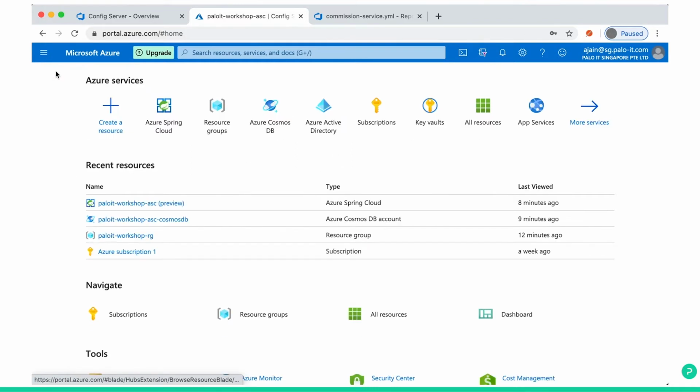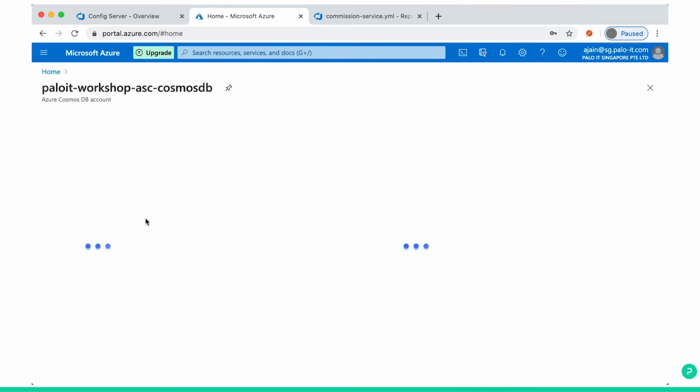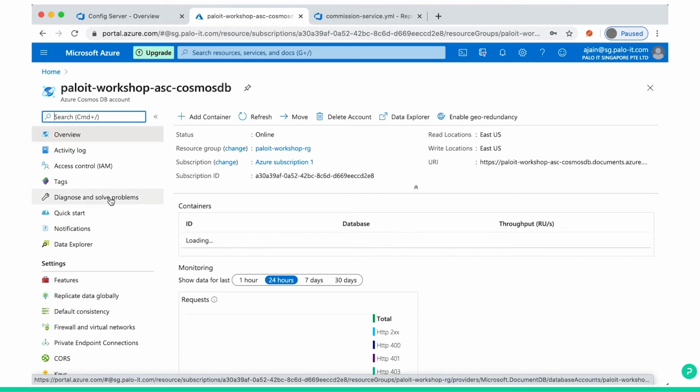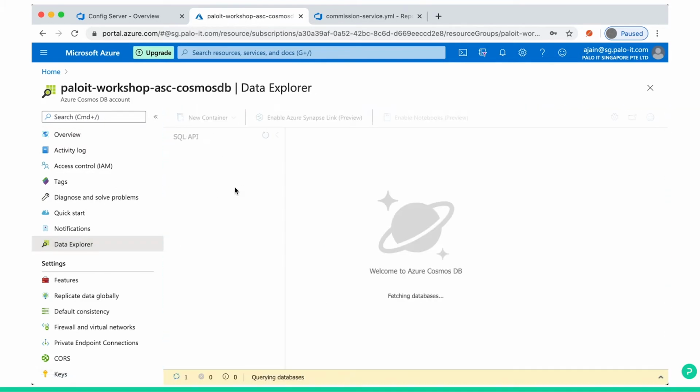We go to home. So let's recap what we have done. We have a resource group. Inside the resource group, we have Azure Spring Cloud. We have a Cosmos DB database. Inside the Cosmos DB database server, we have commission database.